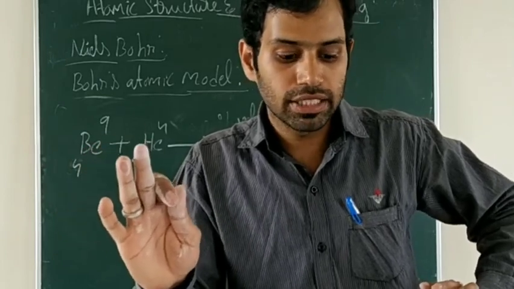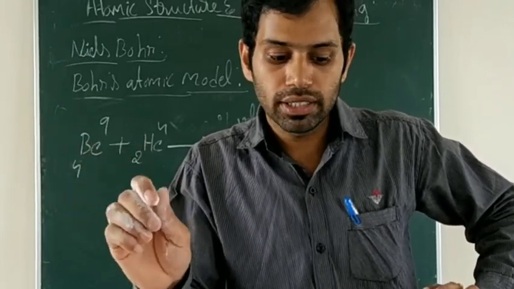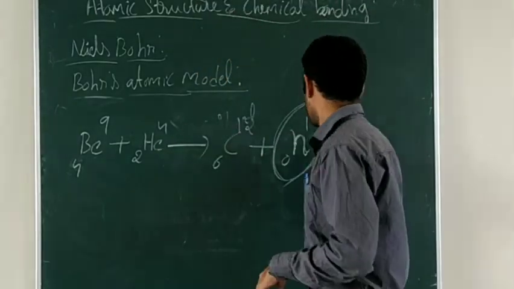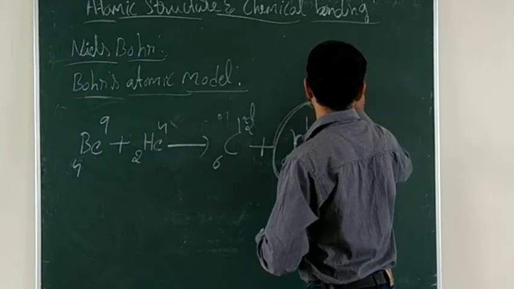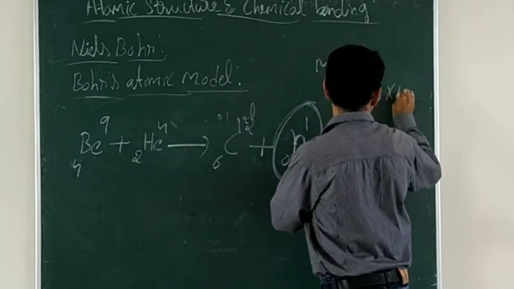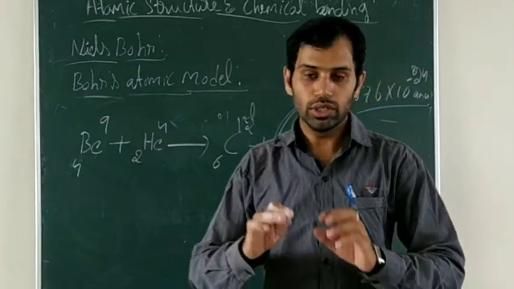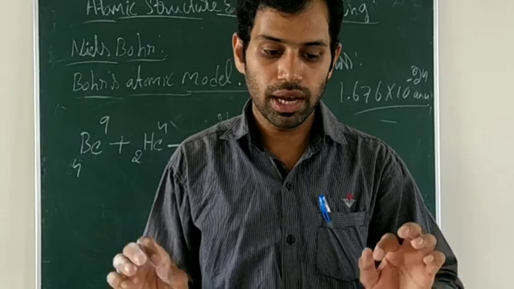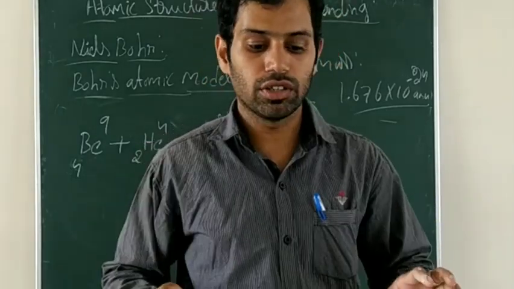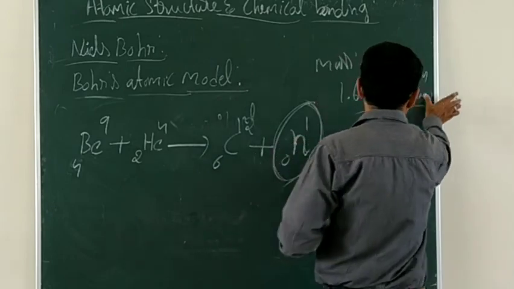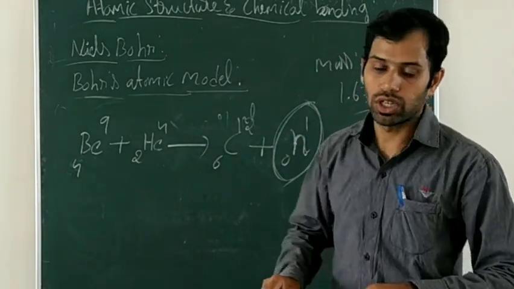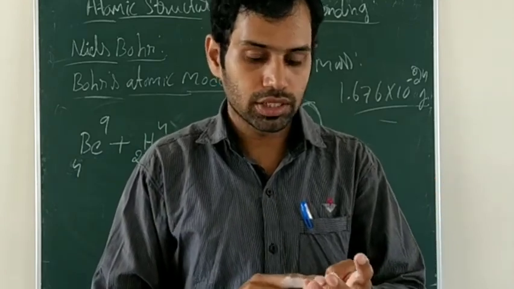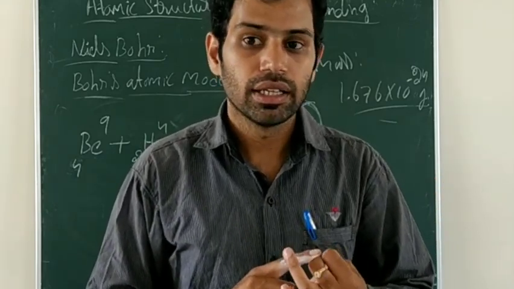And its mass is equal to 1.676 times 10 to the power of minus 24. The mass of the neutron is 1.676 times 10 to the power of minus 24 grams. So the neutron is chargeless, neutral. In the atom, now we can conclude that it possesses protons, neutrons and electrons.